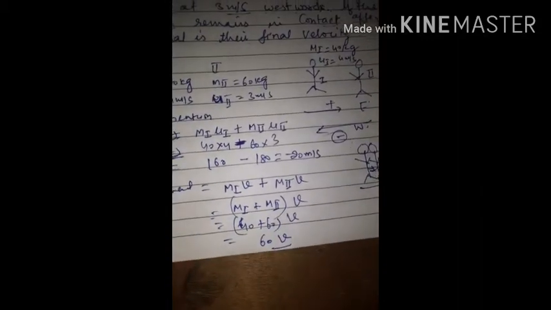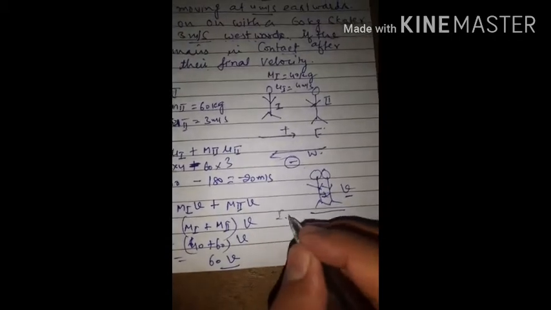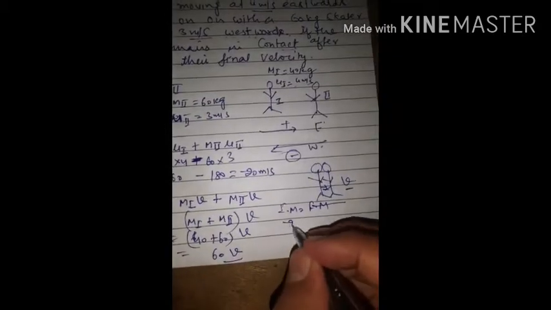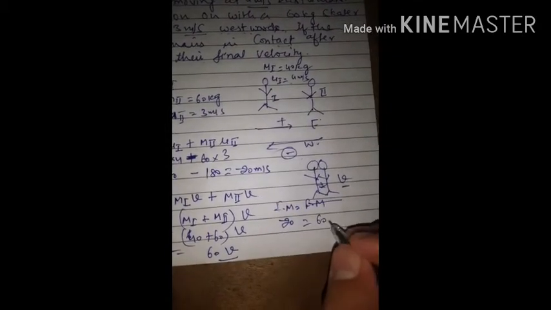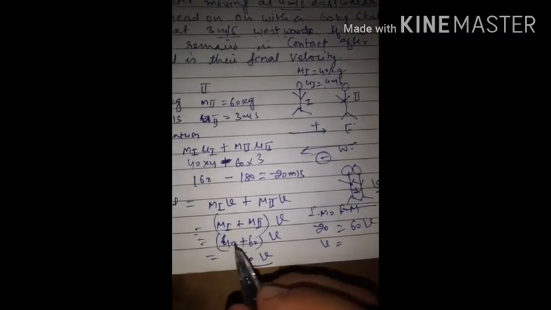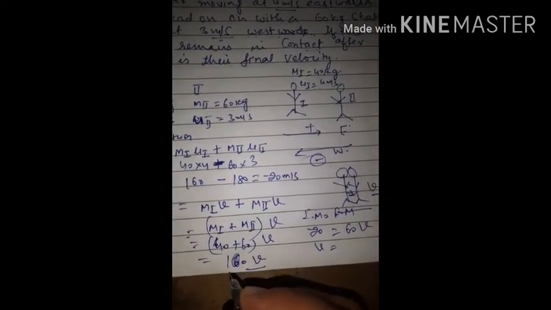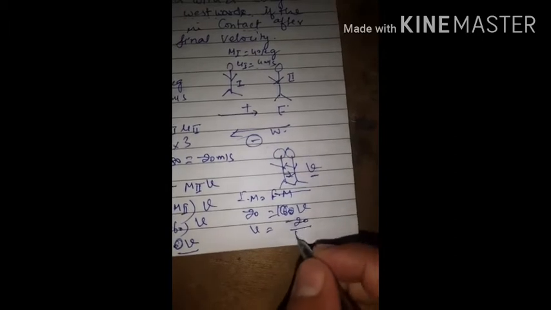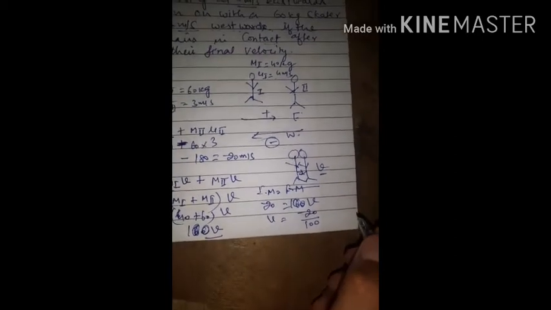Same thing you will take here for initial momentum and final momentum. You know that initial momentum is equal to final momentum. Initial momentum is minus 20, and final momentum is 100v. So to find v, we get minus 20 divided by 100.